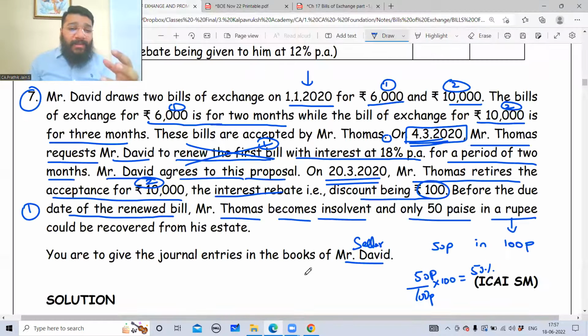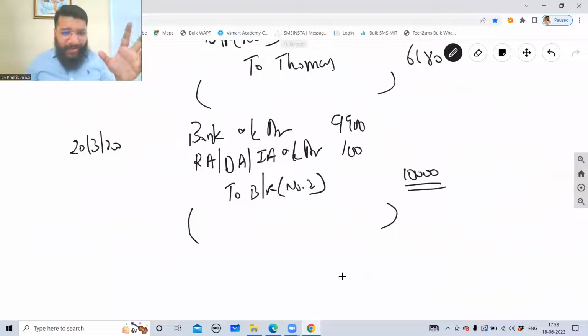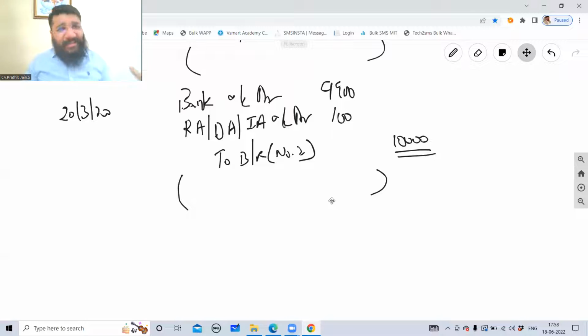So when this fellow comes and asks for 100 rupees discount, he's like, I'll give you 100 rupees discount. Sorry, I mean I want 100 rupees rebate and I'll pay you 9,900. So what does David say here? David says, "Ja Simran ja, le le apna 100 rupaye, ji le apni zindagi." You understand? That's okay. Hindi students would have understood. Next time I'll frame a better dialogue in Tamil so that you can understand.